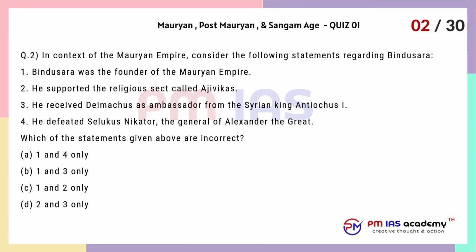Question 2. In context of the Mauryan Empire, consider the following statements regarding Bindusara. 1. Bindusara was the founder of the Mauryan Empire. 2. He supported the religious sect called Ajivikas. 3. He received Deimachus as ambassador from the Syrian king Antiochus I. 4. He defeated Seleucus Nicator, the general of Alexander the Great. Which of the statements given above are incorrect?